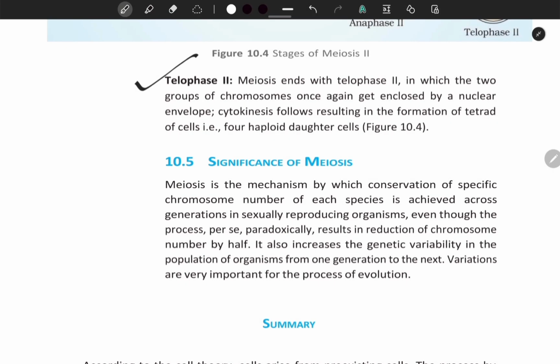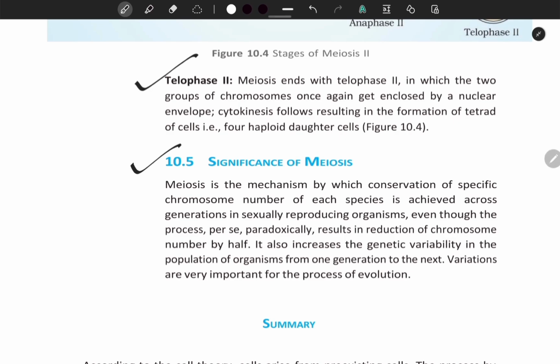Telophase second. Meiosis ends with telophase second, in which the two groups of chromosomes once again get enclosed by a nuclear envelope. Cytokinesis follows, resulting in the formation of a tetrad of cells, that is, 4 haploid daughter cells.